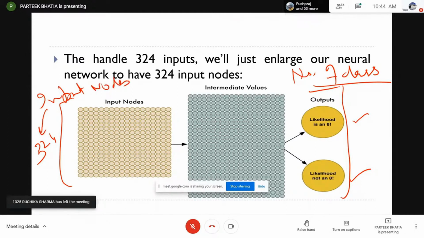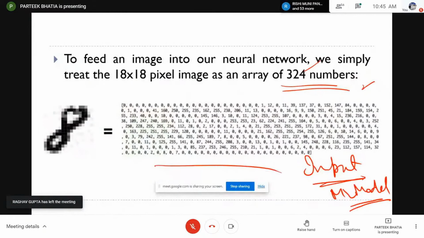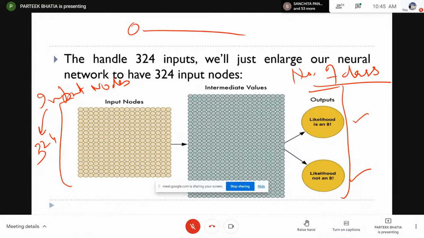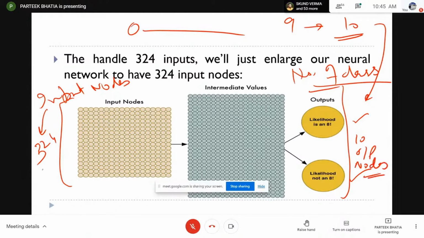So here we are taking these 324 numbers, so the input nodes will be 324, while the number of output nodes depends upon the number of classes which we wish to predict. In this case, we wish to predict between 0 to 9, so it means there will be 10 classes. So there will be 10 output nodes, and there will be 324 input nodes. This is a very important learning to note.